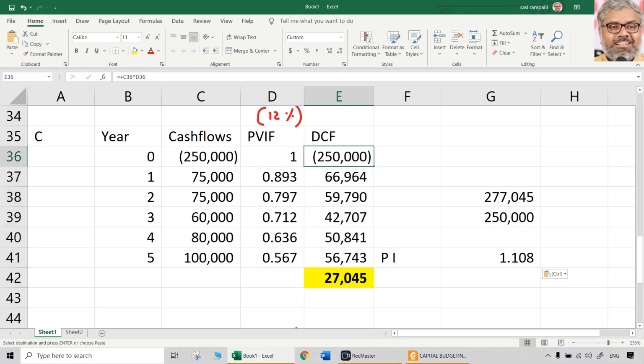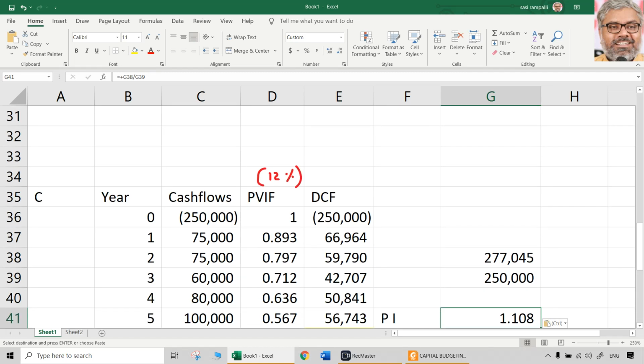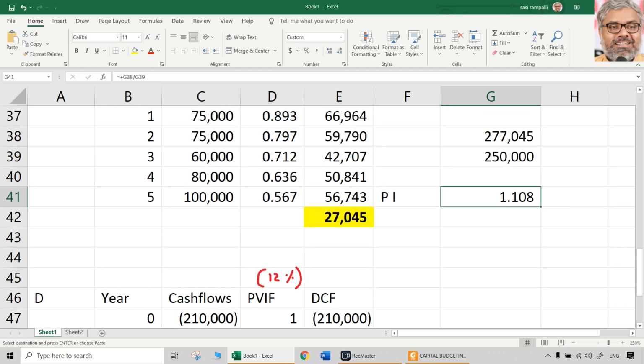Present value of cash outflows, which is initial cash outlay, is 2,50,000. This divided by this, 1.108. So that is the criteria here, which is positive once again. NPV positive, profitability index is more than 1. We'll come to the anomaly of this.